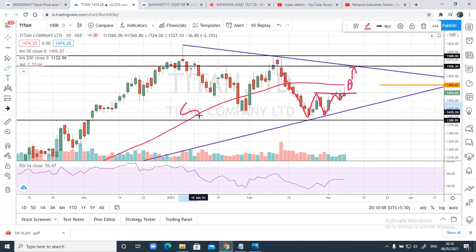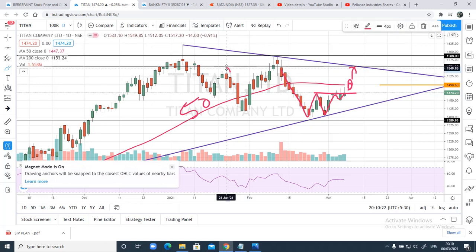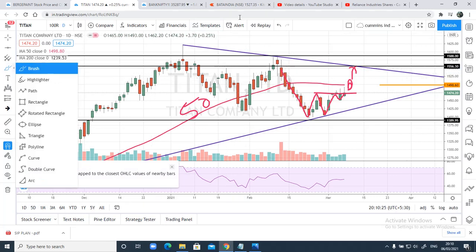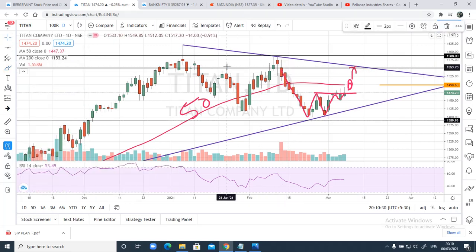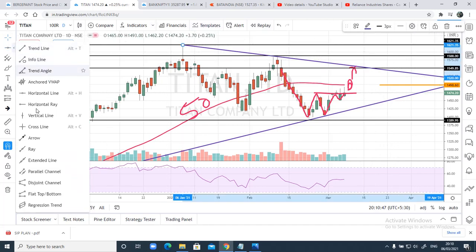This 50 moving average will be a strong resistance, remember that, and a close above this 50 moving average can start moving towards the next target. Let me mark this. Okay, a close above 1474.20 was important. So with any momentum on the upside, we can see the targets 1498.60 and 1549, and a close above this trend line we can see 1588 and 1621 on the upside.